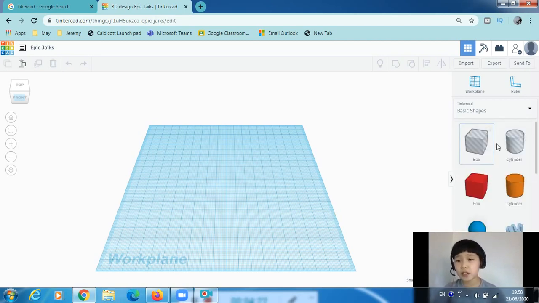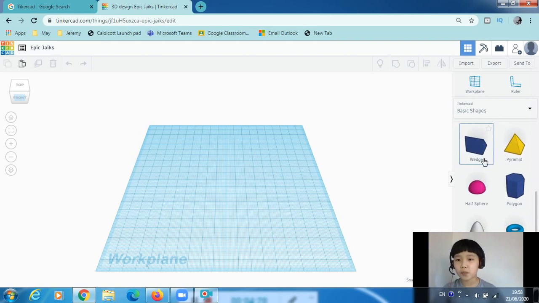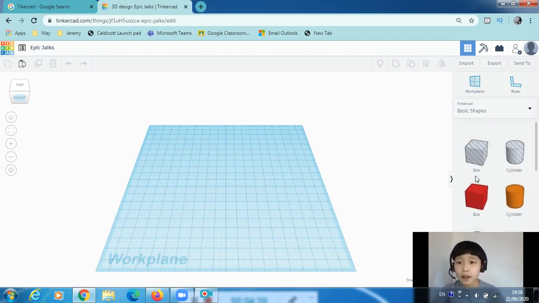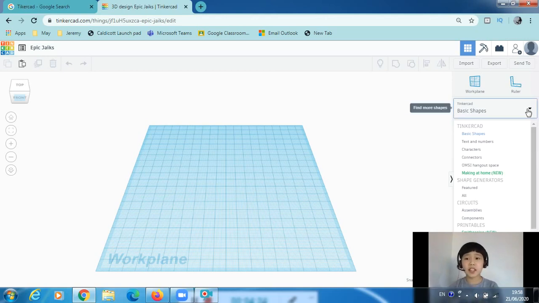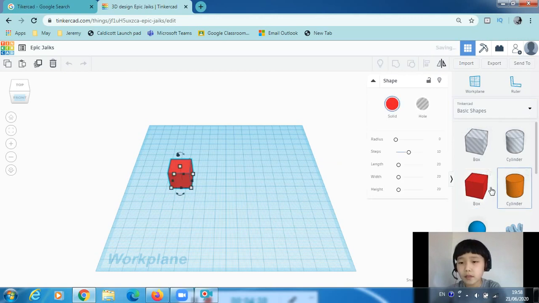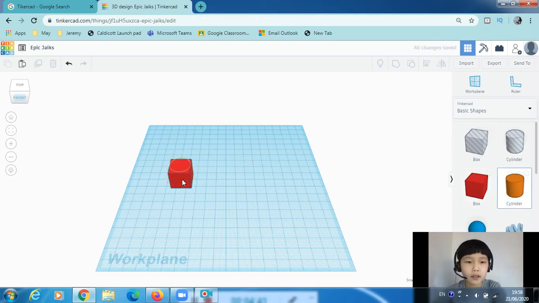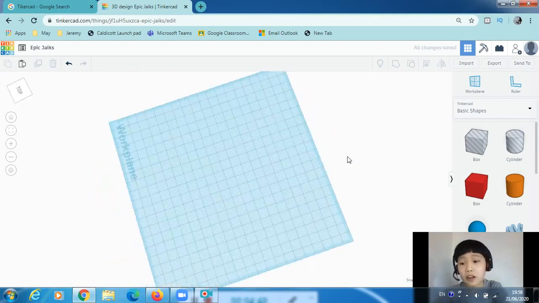So the one that we're just on is basic shapes. The roof, the sphere, the box, the round roof, the wedge, the pyramid, the half sphere. Now they're the basic shapes where you can make your own designs. Like this random thing that I don't even know what it is. Well, let's delete this whole thing. I'll teach you how to do that later.